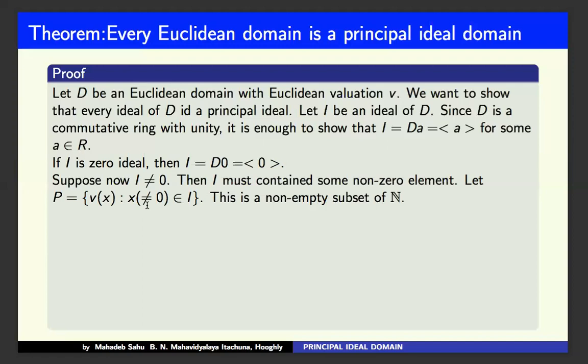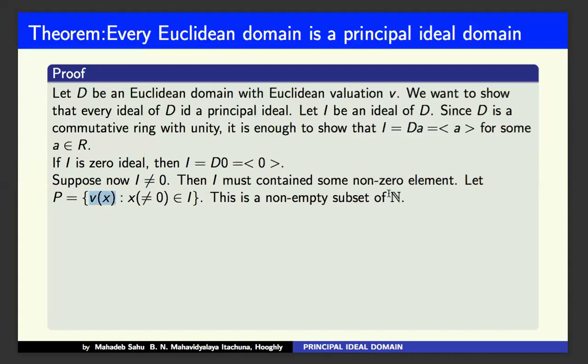So this is a non-empty subset of N, because I must contain a non-zero element, and for that non-zero element we can consider Vx.